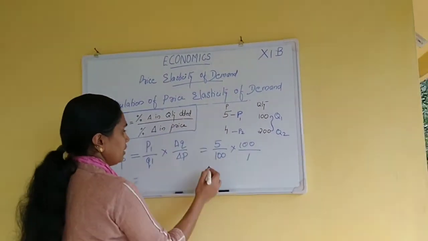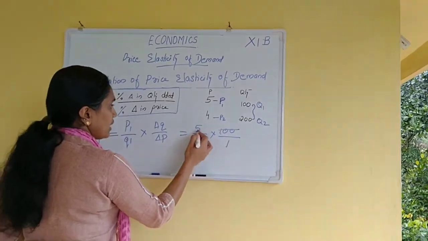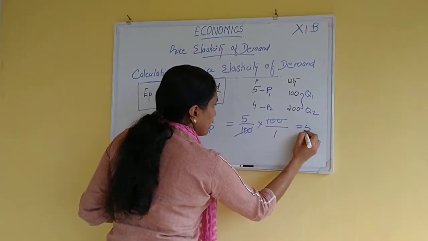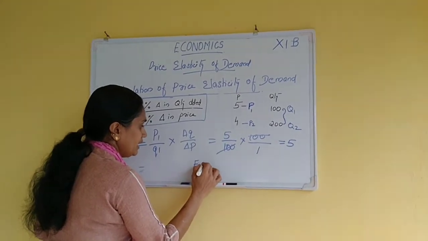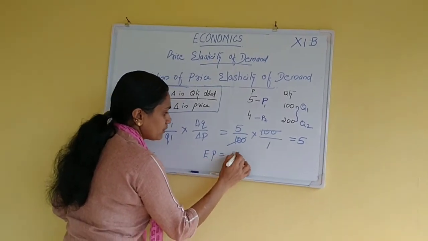So 100 will be cancelled, 5 by 1 is equal to 5. So EP is equal to 5.